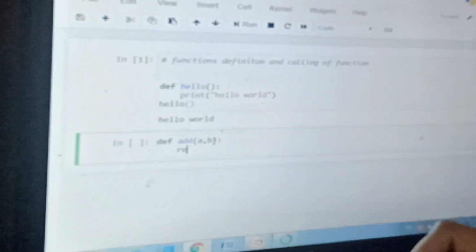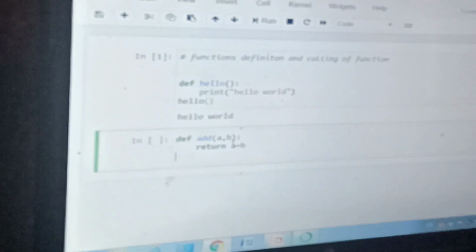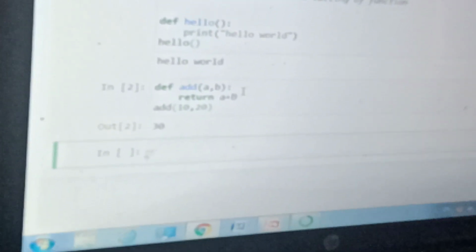Suppose I want to add, so def add(a, b). So these are your parameters. This is your positional parameter, default. These are your required parameters. So I can write return a + b, or you can write c = a + b. I'll show you that. add(10, 20). When I run this, it is going to give 30. So this is how you use a return statement in your program.